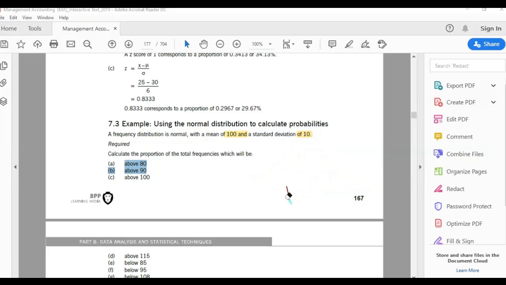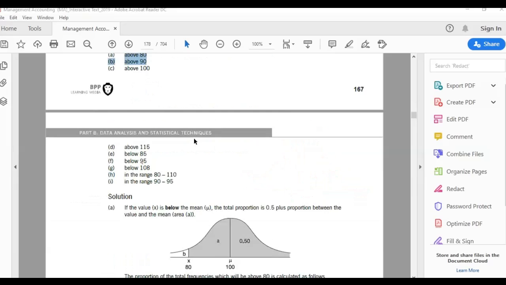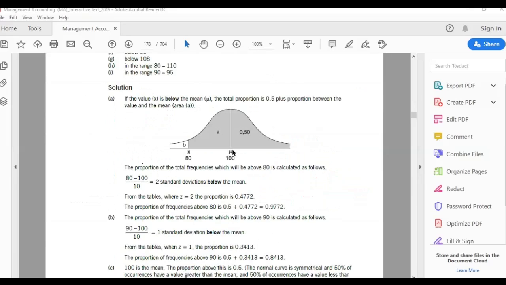Let's solve it very quickly. So above 80, they say this is 100, this is 80. You know that this is 50%, this is 50%, right? So this 50% is for sure because this is total. This is 0.5. But this we need to know. How much is this one? So you use the same thing. You say x minus mu divided by standard deviation. X is 80, mu is 100, divide by 10, 2. So you get answer 2.